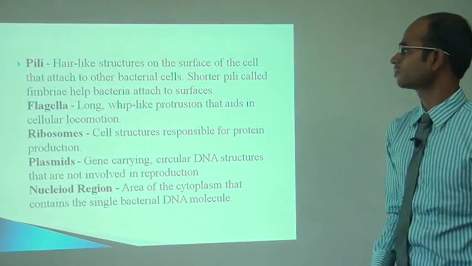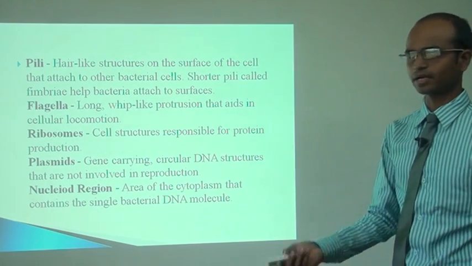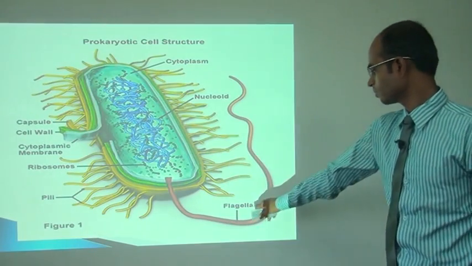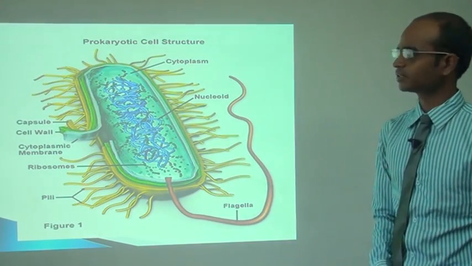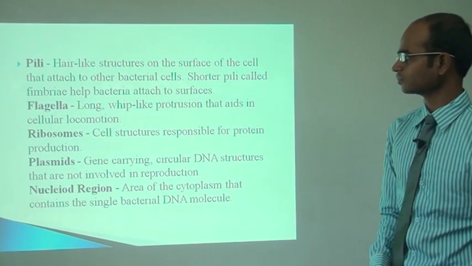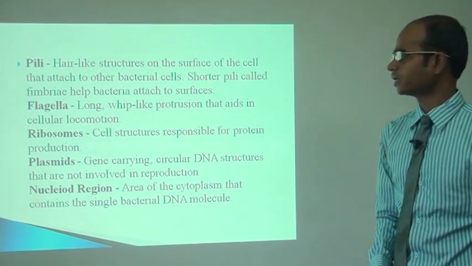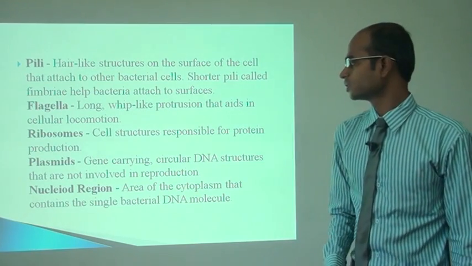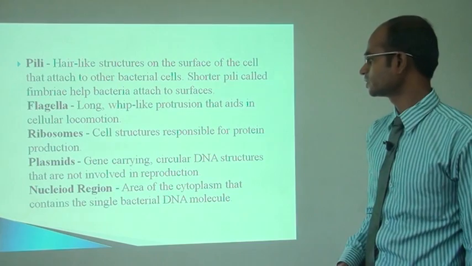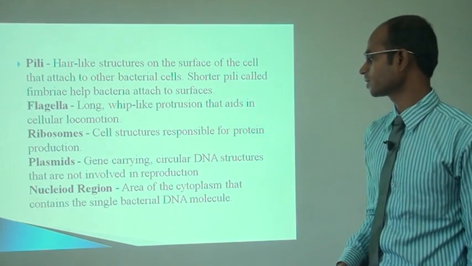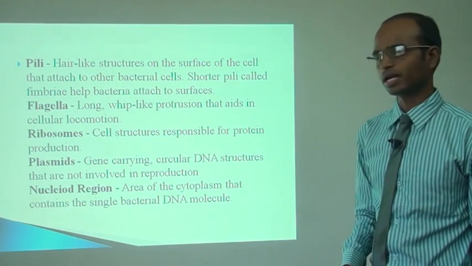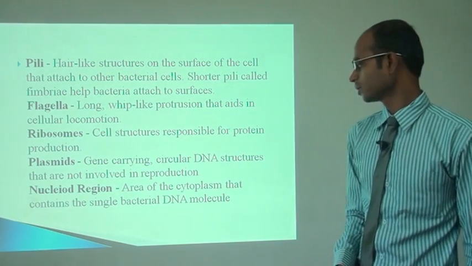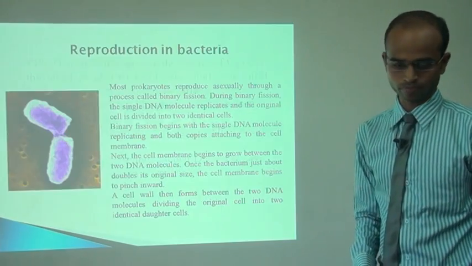Then pili. It is a hair-like structure which helps the cell to attach to other bacterial cells. Then flagella. It is a long whip-like structure which helps the bacteria in locomotion. Then ribosome. It is the cell structure responsible for protein production. Then plasmid. It is a gene-carrying circular DNA structure that is not involved in reproduction. Then the nuclear region. It is the area of cytoplasm that contains the single bacterial DNA molecule.